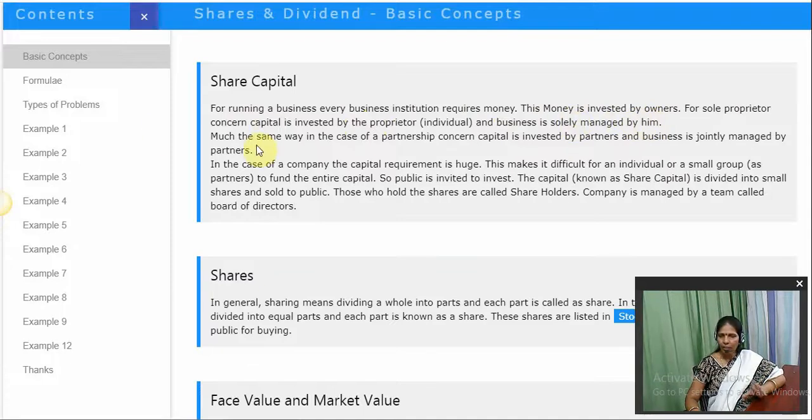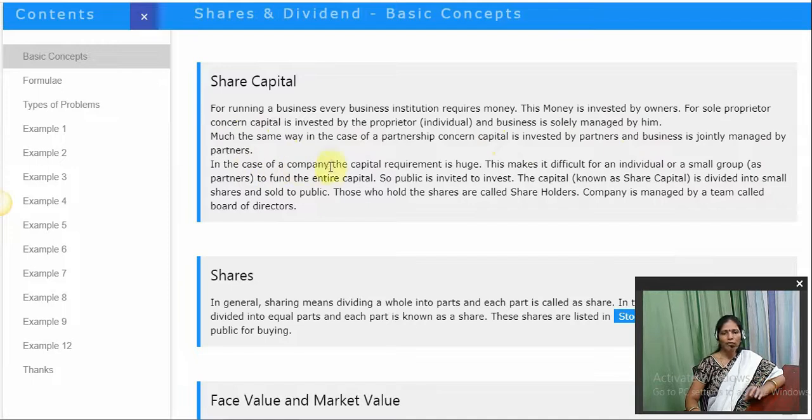The next type of business is partnership. In the case of partnership, capital is invested by the partners and the business is jointly managed by the partners. The next type of business is company.